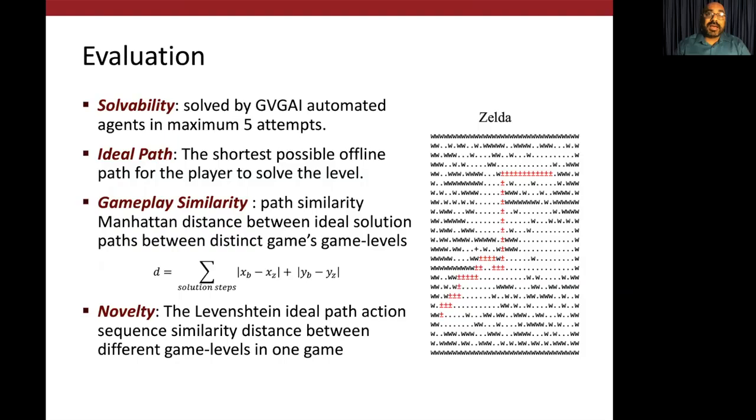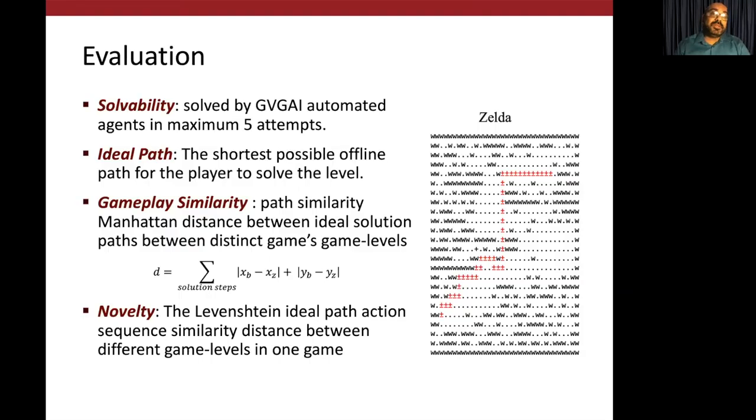We calculate the ideal path for the 4 game levels in a single generated sample, where each level is from a different game. And then we take a pairwise similarity distance and average it to give gameplay similarity across games.